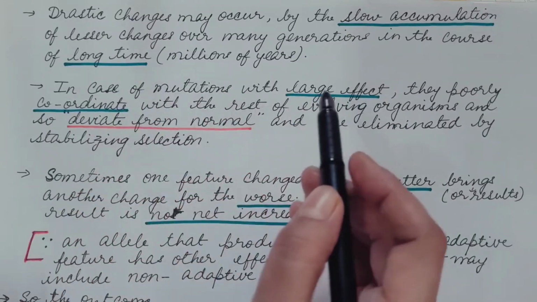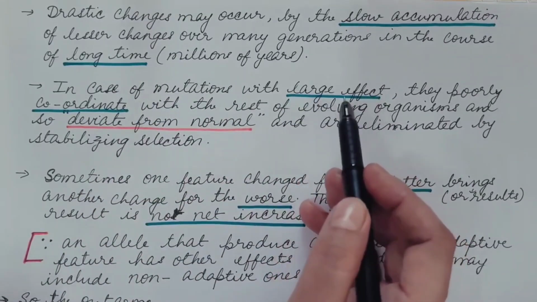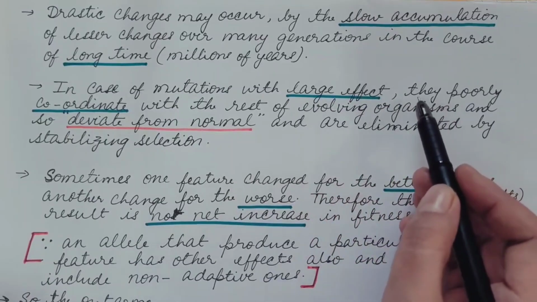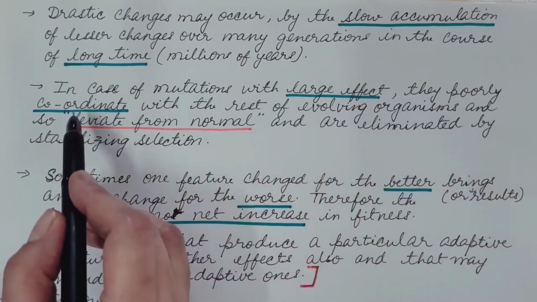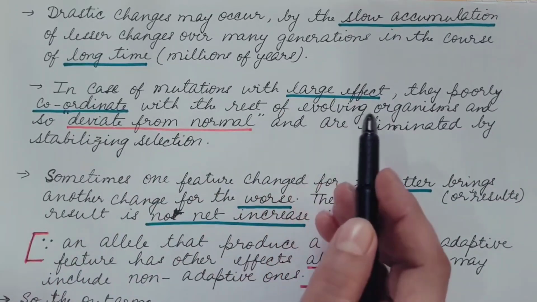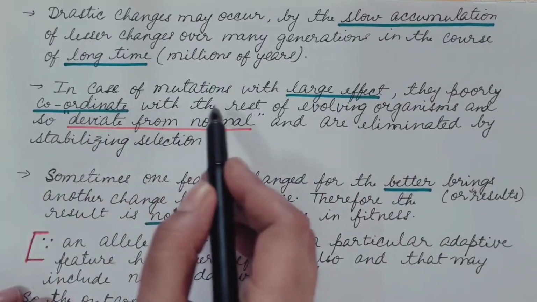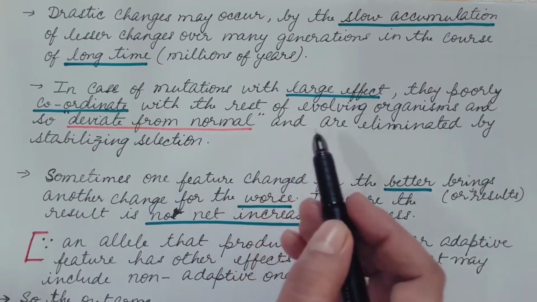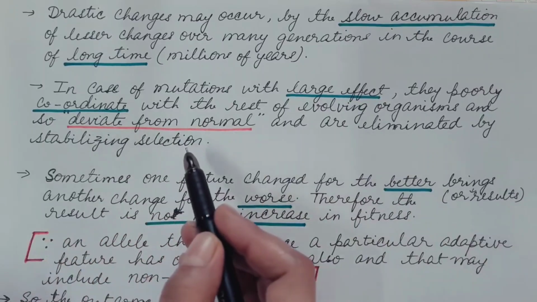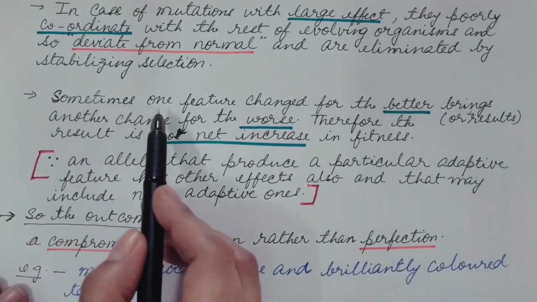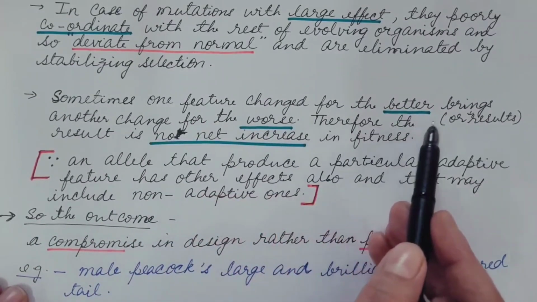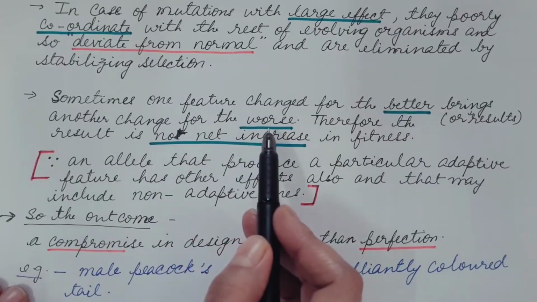If by mutation some drastic change occurs, that is a large effect, then since all the other organisms are evolving at a slow pace, this cannot coordinate with these organisms, and hence these deviate from the normal and are eliminated by stabilizing selection, because stabilizing selection prefers the normal or the mean phenotype and extreme phenotypes are eliminated.